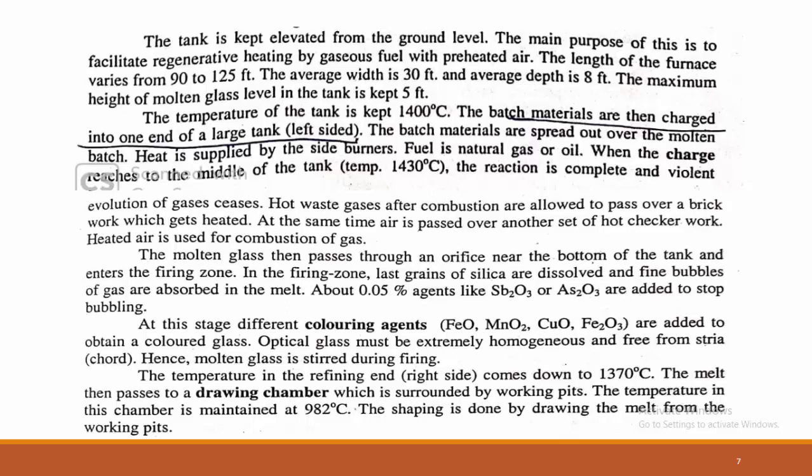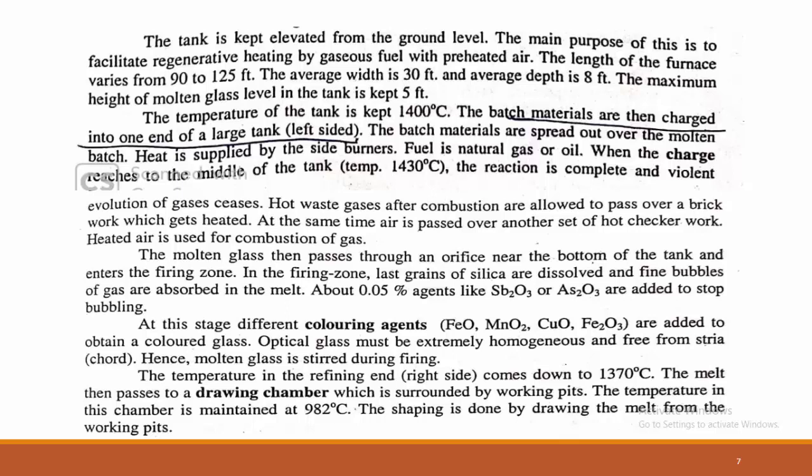Once the molten glass is formed, at this stage different coloring agents are added, according to the color you require. Coloring agents like FeO, MnO2, CoO, Fe2O3, as we already saw in the raw materials, are added with respect to the respective color.